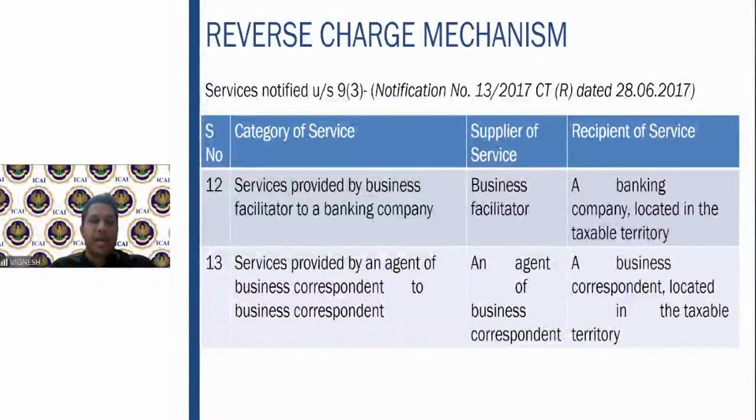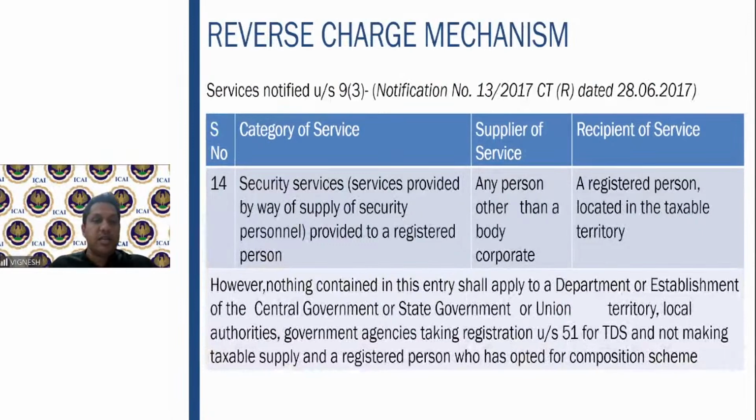Business facilitator to banking company, pretty much the same. If he is able to get more and more bank accounts for the company, then reverse charge will apply. Then services by an agent of a business correspondent to a business correspondent. Basically a reporter who sends a person to find out some news and he provides the same, subject to reverse charge mechanism.